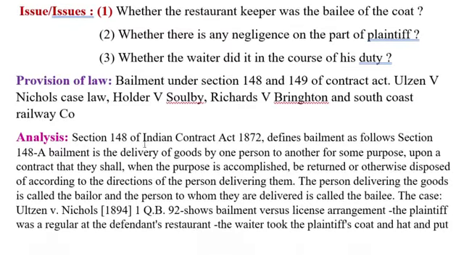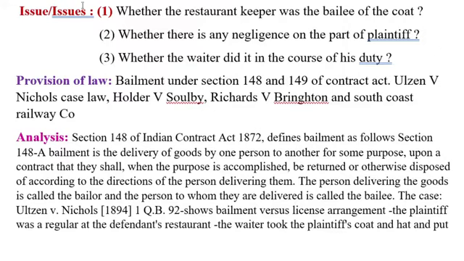Here section 148 of the Indian Contract Act 1872 defines bailment as follows. Section 148 says a bailment is the delivery of goods by one person to another for some purpose, upon a contract that they shall, when the purpose is accomplished, be returned or otherwise disposed of according to the directions of the person delivering them.